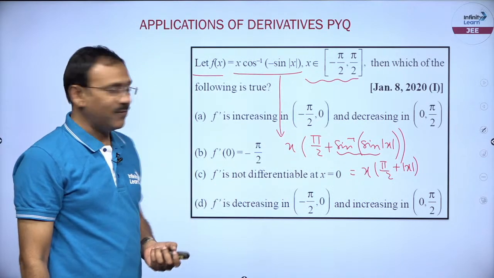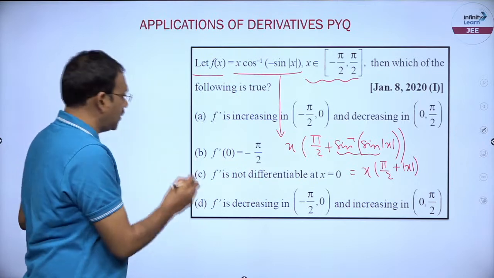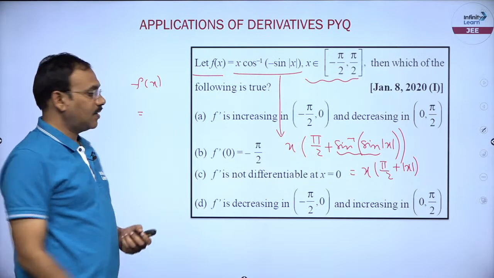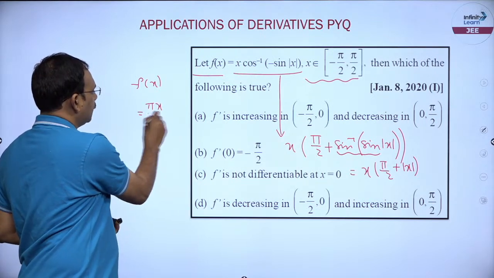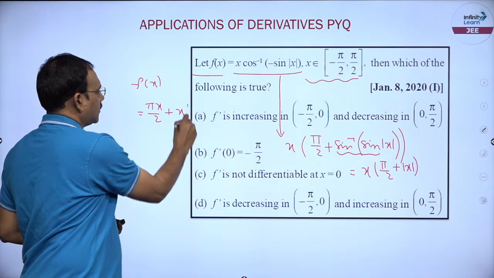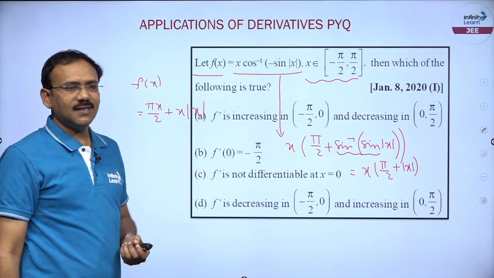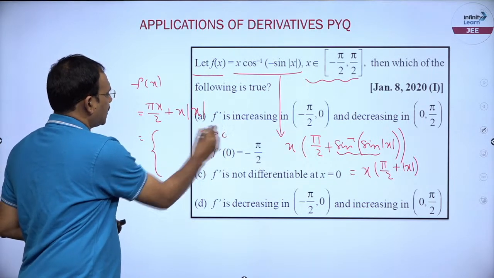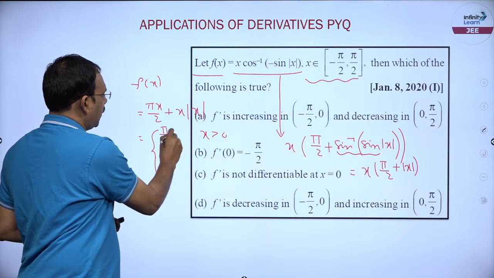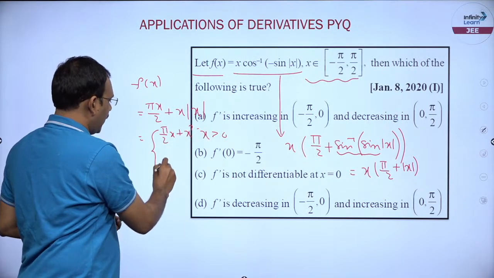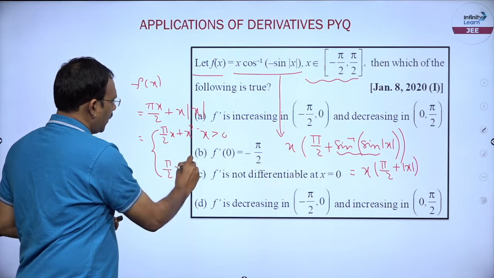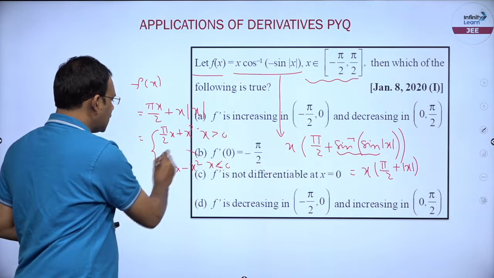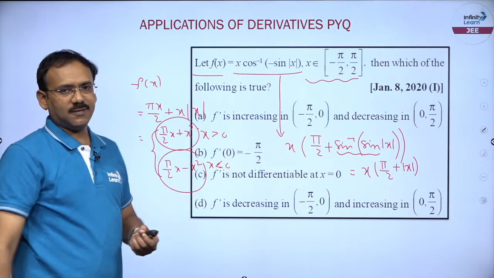So almost we have simplified, right. So you can write here f of x is nothing but pi x by 2 plus x mod x. The function is clear. Now, the case of x positive, x negative: when x is positive it is pi by 2 into x plus x square, and when x is negative, pi by 2 into x minus x square. So this is enough, dear friends, to answer the question.